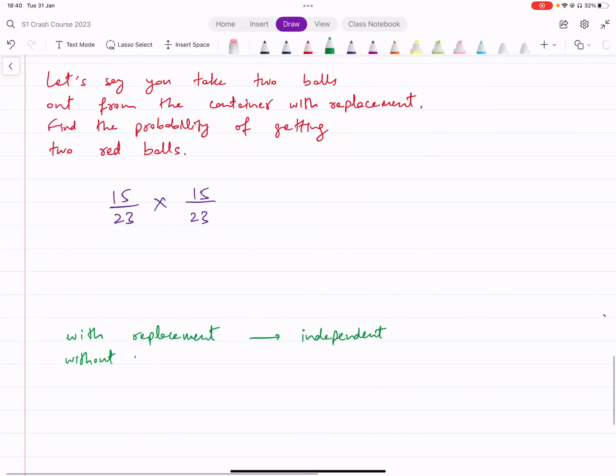And if we do it without replacement, we're not putting what we took out the first time back, then the events are not independent because they are affecting each other. What happens the first time is having an impact on what happens the second time.